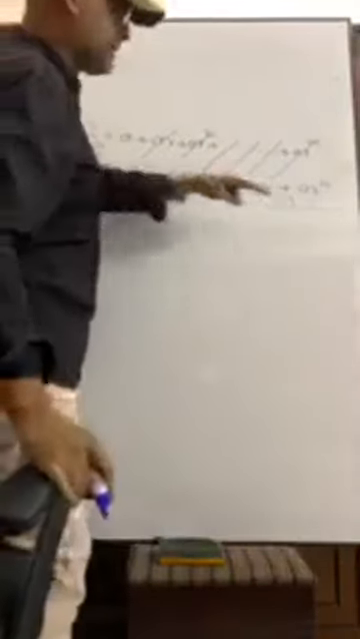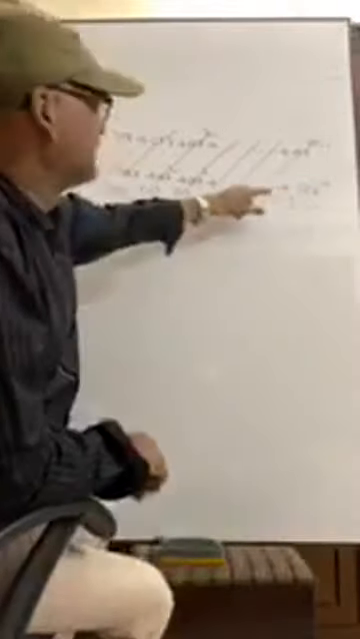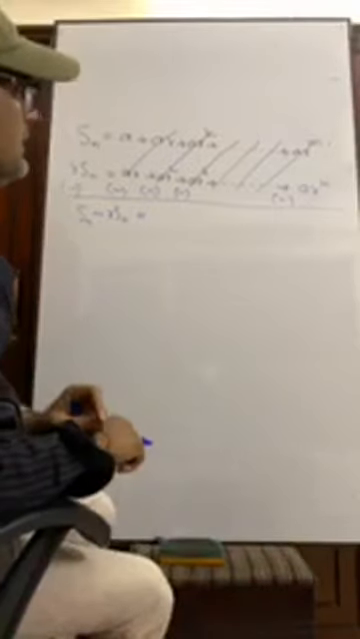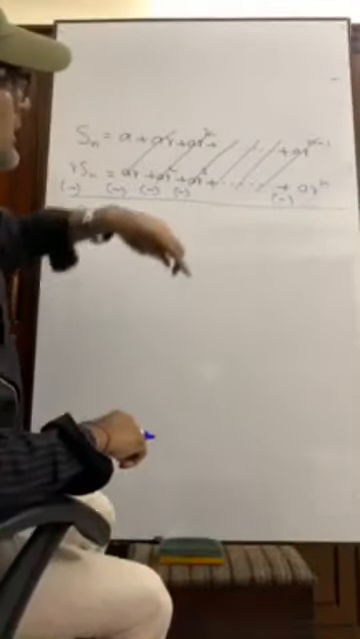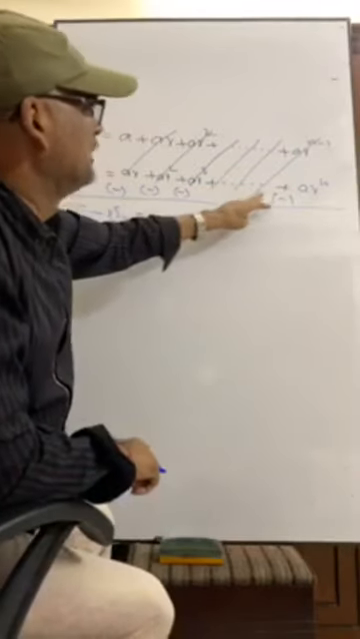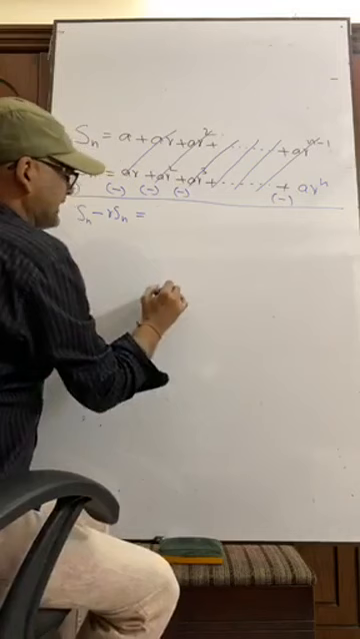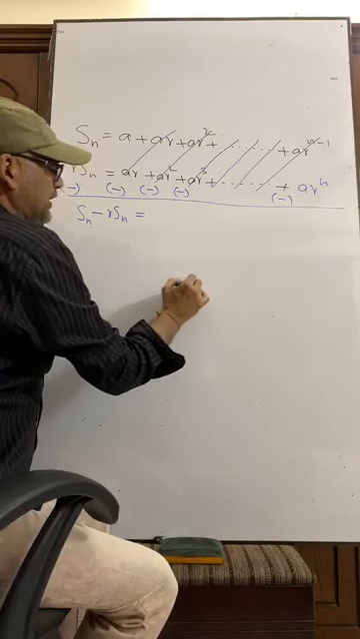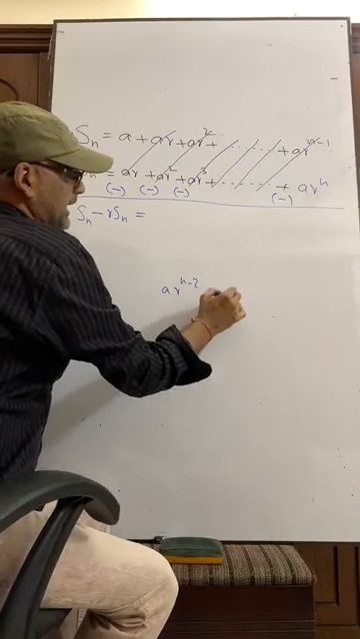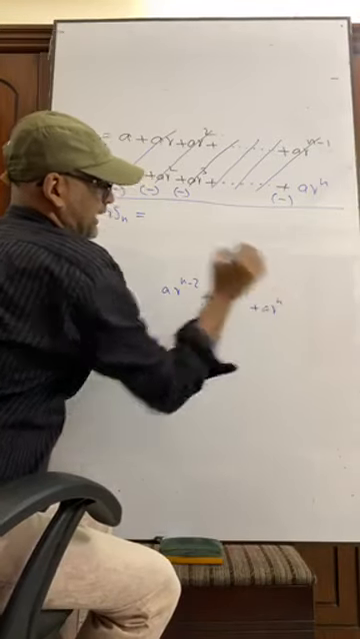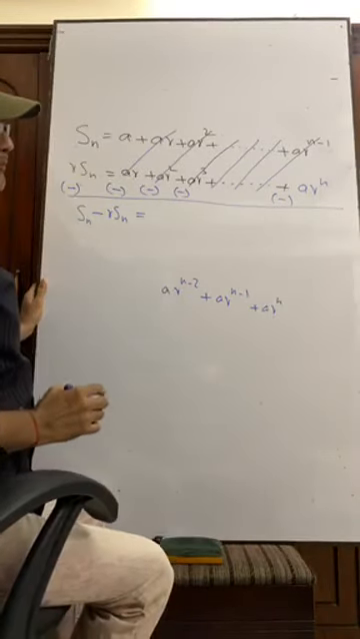What is the previous term of this term? If it is power n, so its previous term will be AR to the power n minus 1. In this way, it was AR to the power n minus 2, AR to the power n minus 1, AR to the power n, in this way.